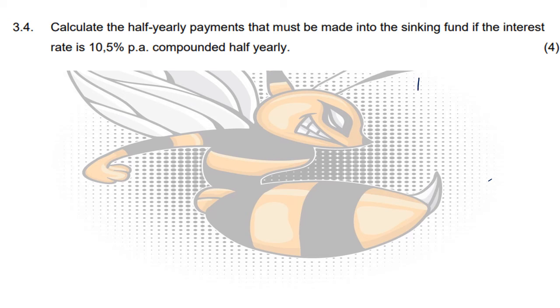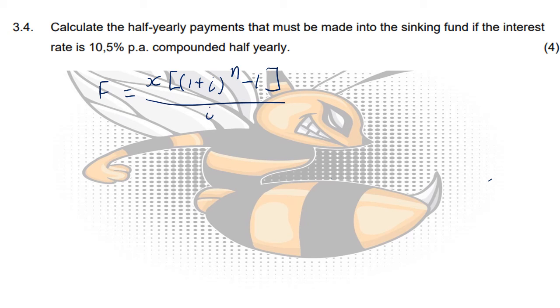Now we know in this case, we want to know the worth of an account in the future. So we will have to use the future value annuity formula, which is F equals x, open bracket, open another bracket, 1 plus i to the power of n minus 1, over i.